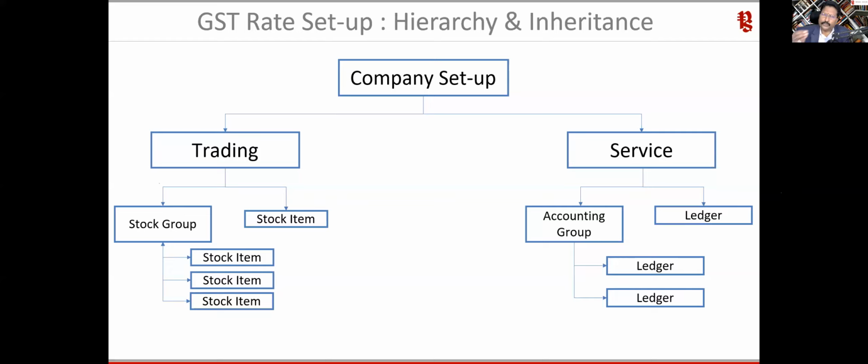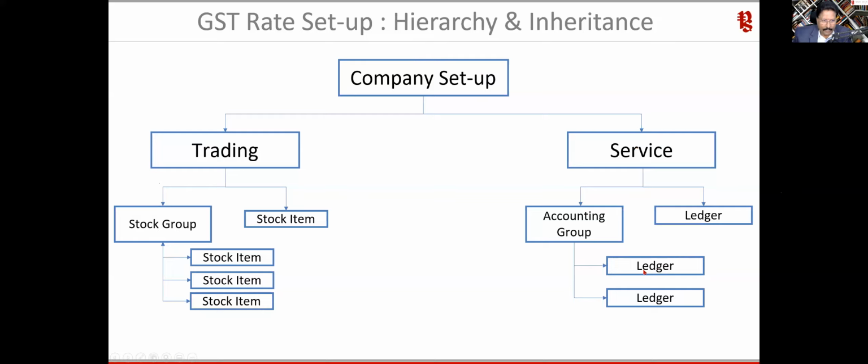So normally what you do is create one ledger called repair and maintenance. Whatever is the first invoice that you are getting, if it is 18%, you will go and configure it in the master as 18%, as we have seen here. So you will configure it, because that is a ledger you are creating.